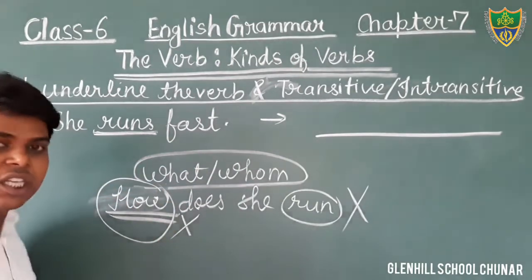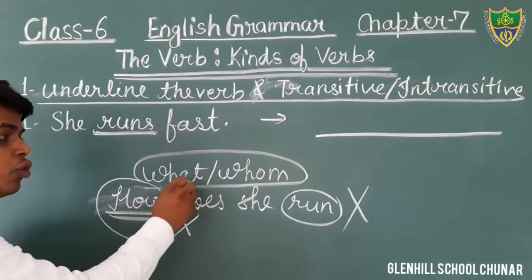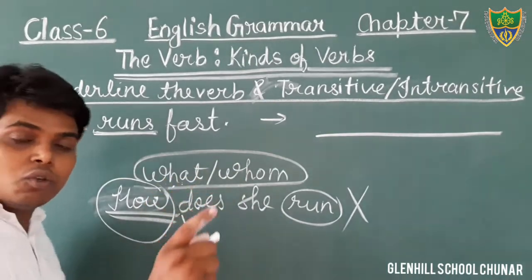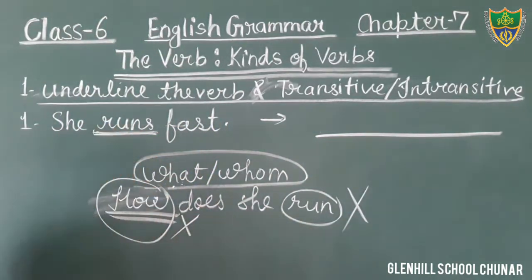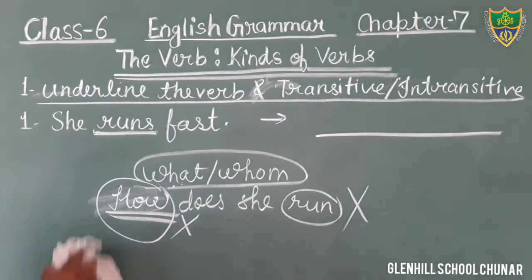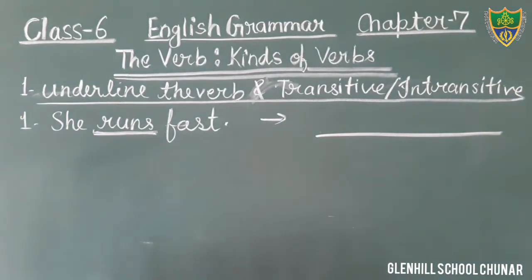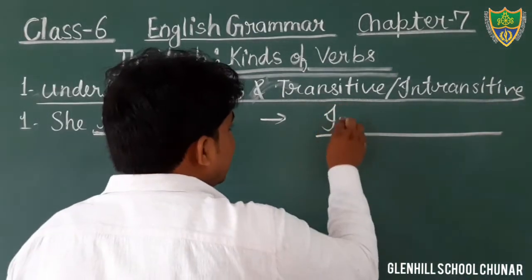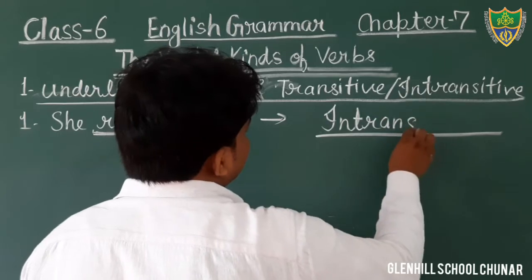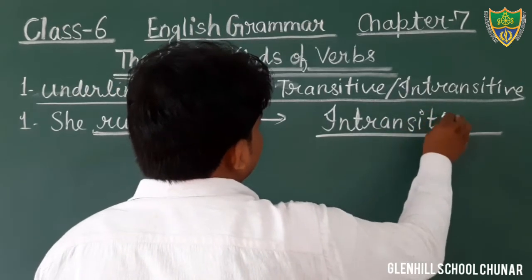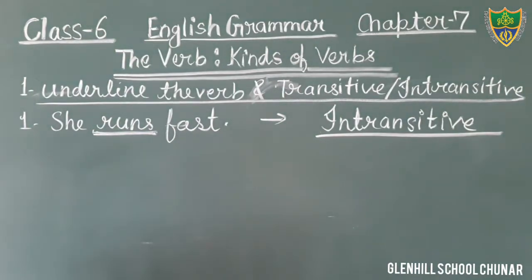Therefore, that is an intransitive verb. And if we are getting an object by putting the question what and whom, then that would be a transitive verb. Students, there is no object. Fast is an adverb. We are not getting an object by putting the question with what and whom. Therefore, that is an intransitive verb. In the blank, you will write intransitive.